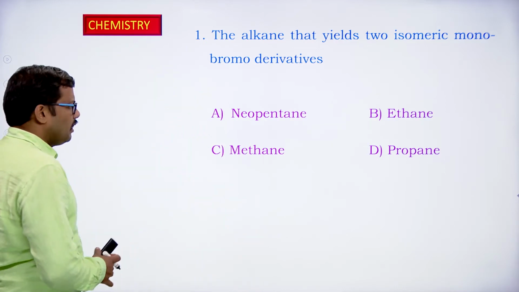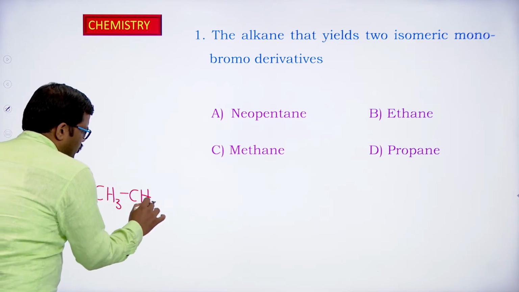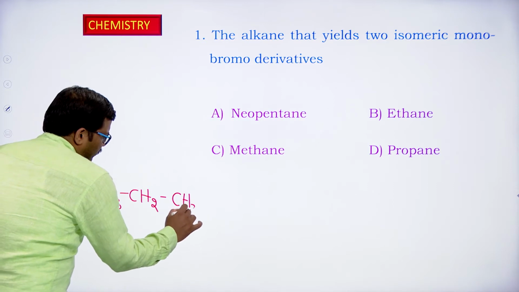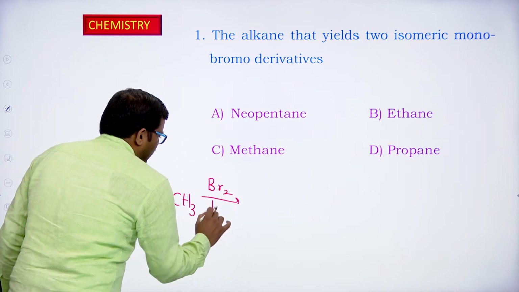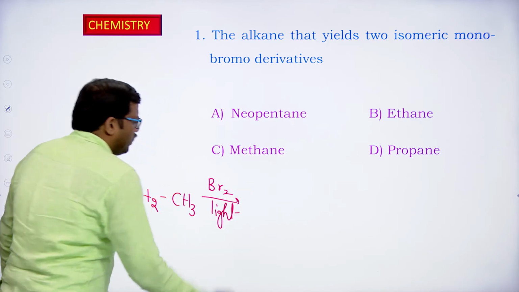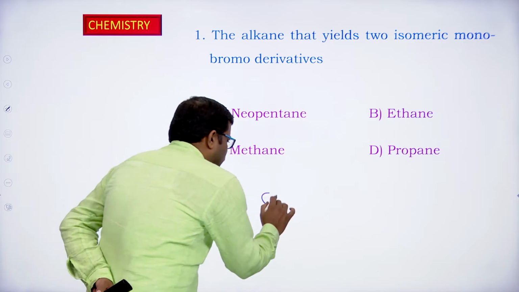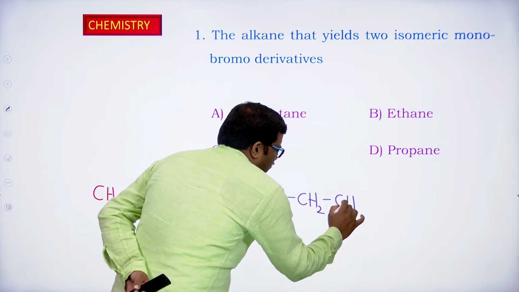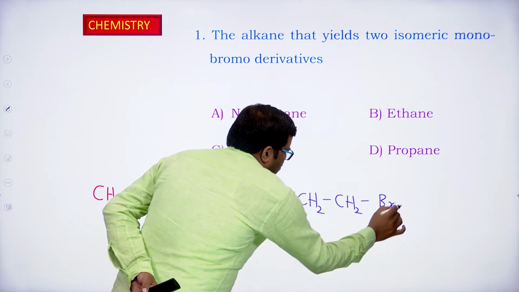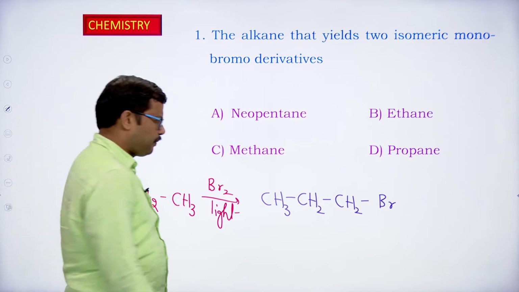Let us see. As we know, CH3, CH2, CH3 is reacting with bromine in the presence of light, h nu. We are going to get two products. The first one is where I am replacing one of the hydrogen atoms of the terminal CH3. So we are going to get CH3, CH2, CH2Br. This is one product that we are going to get.